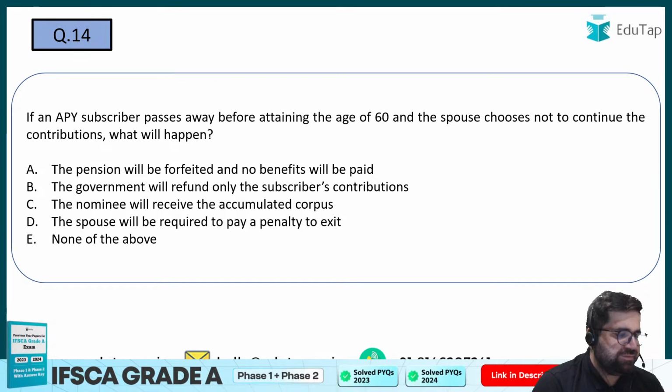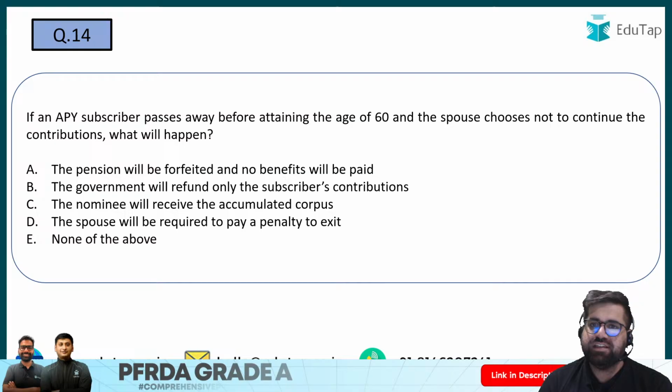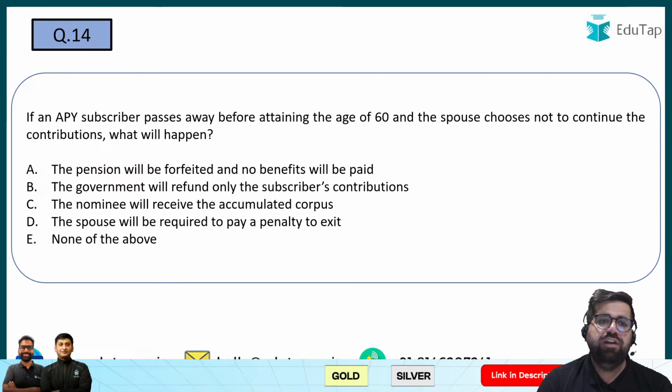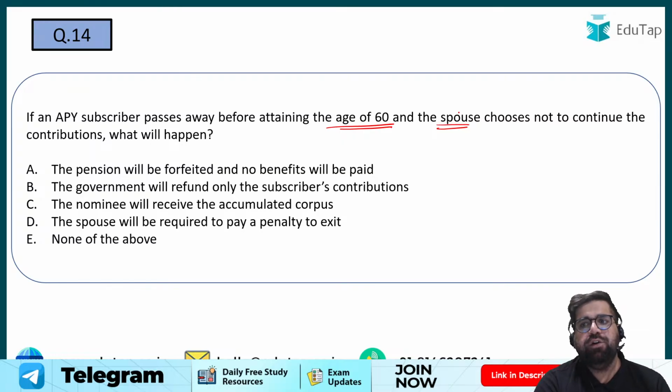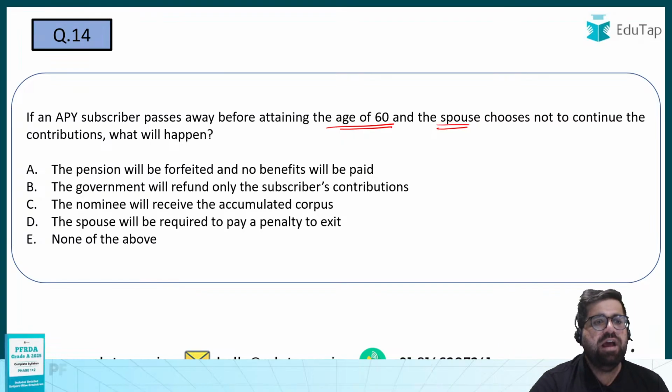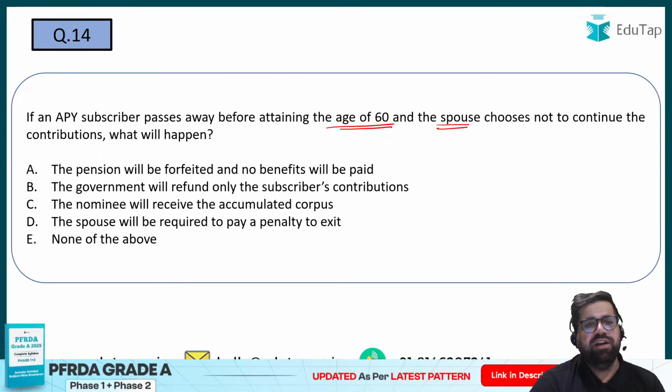Question number 14. If an APY subscriber passes away before attaining the age of 60 and the spouse chooses not to continue the contribution, then what will happen? So if any APY subscriber passes before the age of 60 and the spouse of that particular person chooses not to continue the contributions, then what will happen? The pensions will be forfeited. Forfeited means cancel, and no benefits will be paid.